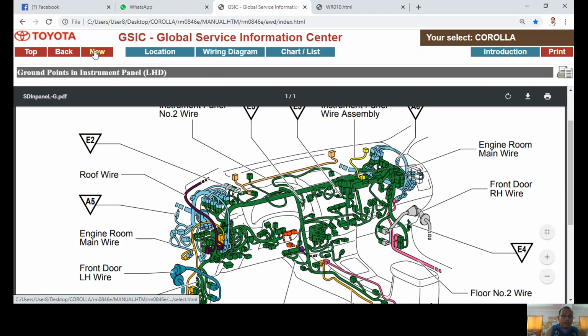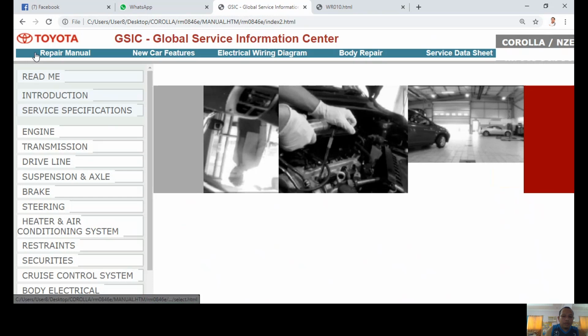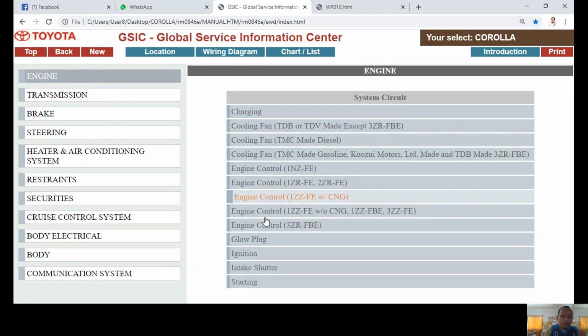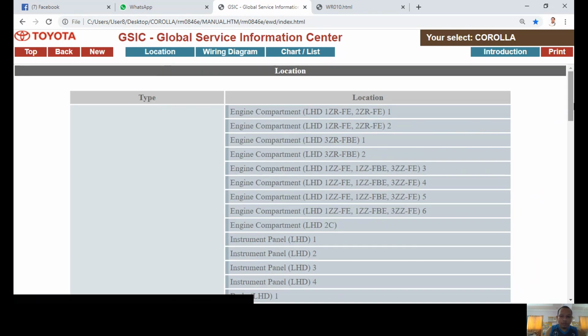So again, we are focusing on the electrical wiring diagram. This menu will give you the specific circuit location of every circuit on the car you are dealing with. It will give you the schematic diagram and the specific location. The wiring diagram will give you also what circuit you want to study or trace, and it will also give you the specific location of the component.